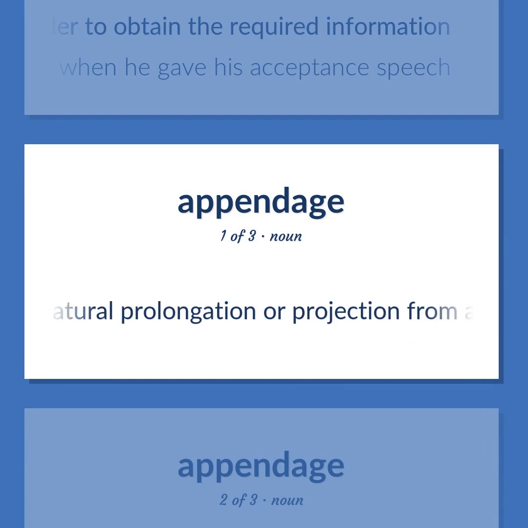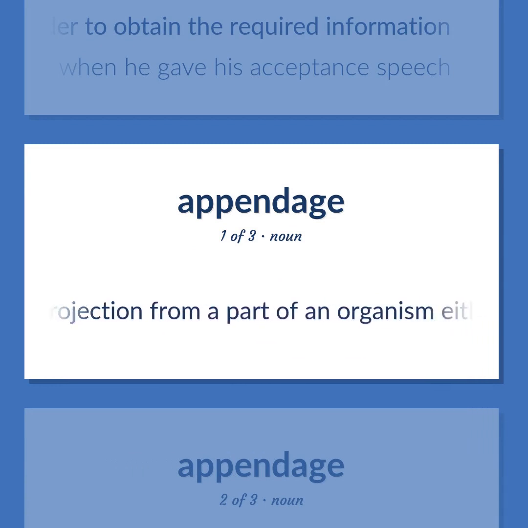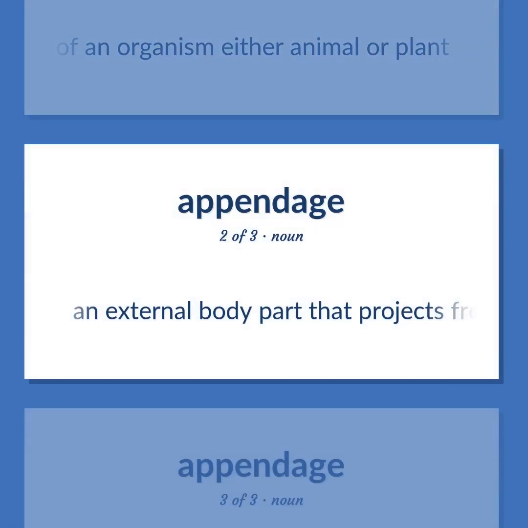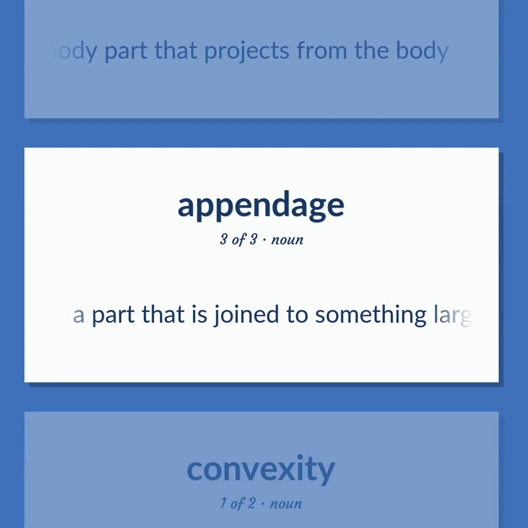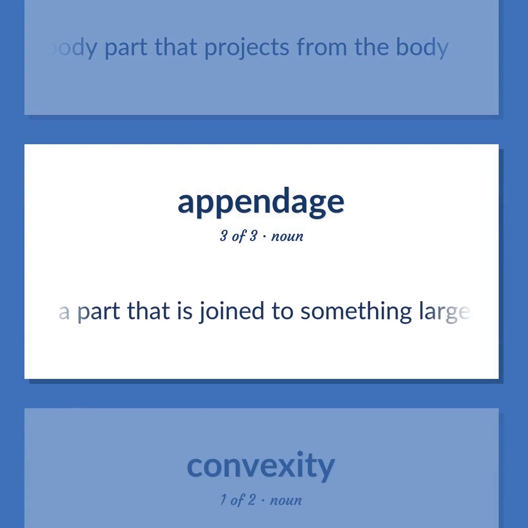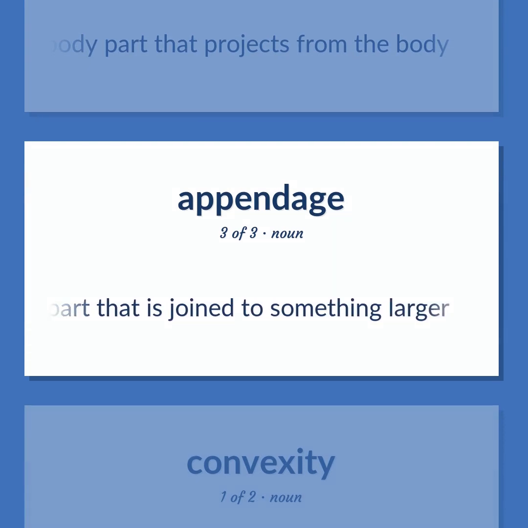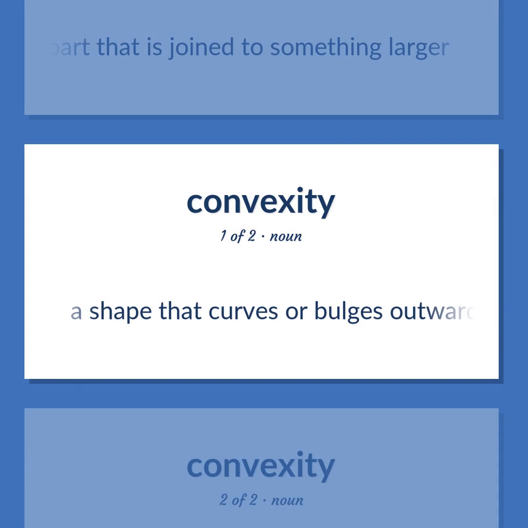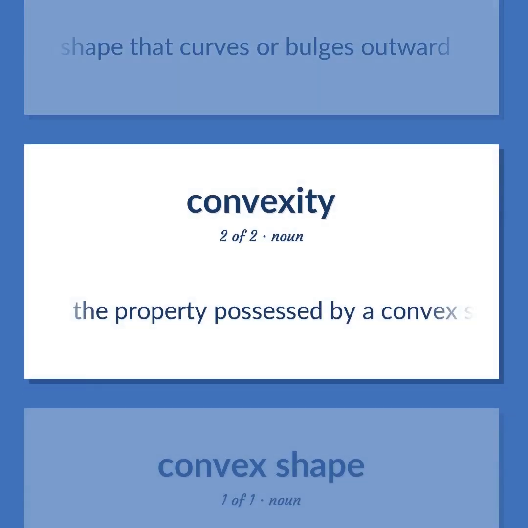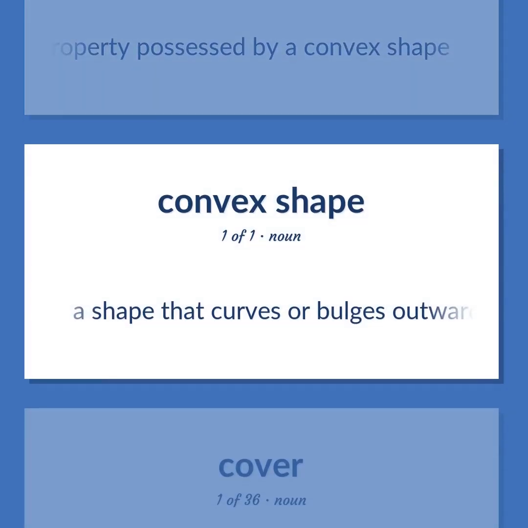A natural prolongation or projection from a part of an organism, either animal or plant. An external body part that projects from the body. A part that is joined to something larger. A shape that curves or bulges outward. The property possessed by a convex shape. A shape that curves or bulges outward.